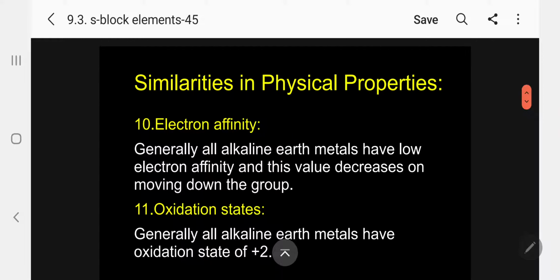Coming to electron affinity, generally all alkaline earth metals have low electron affinity, and this value decreases on moving down the group. Coming to oxidation states, generally all alkaline earth metals have oxidation state of +2. The valency is 2. Kindly follow.